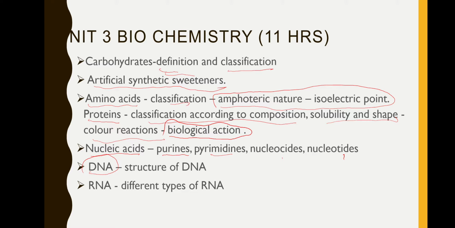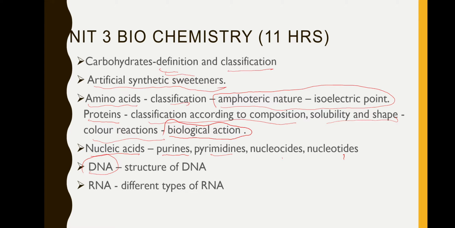DNA will carry some characteristics of the parent transferred to us. So when a child is born, we used to ask two questions. What is the weight? Whom she or he looks like, whether it is like father or mother. So that is determined by what is known as DNA.